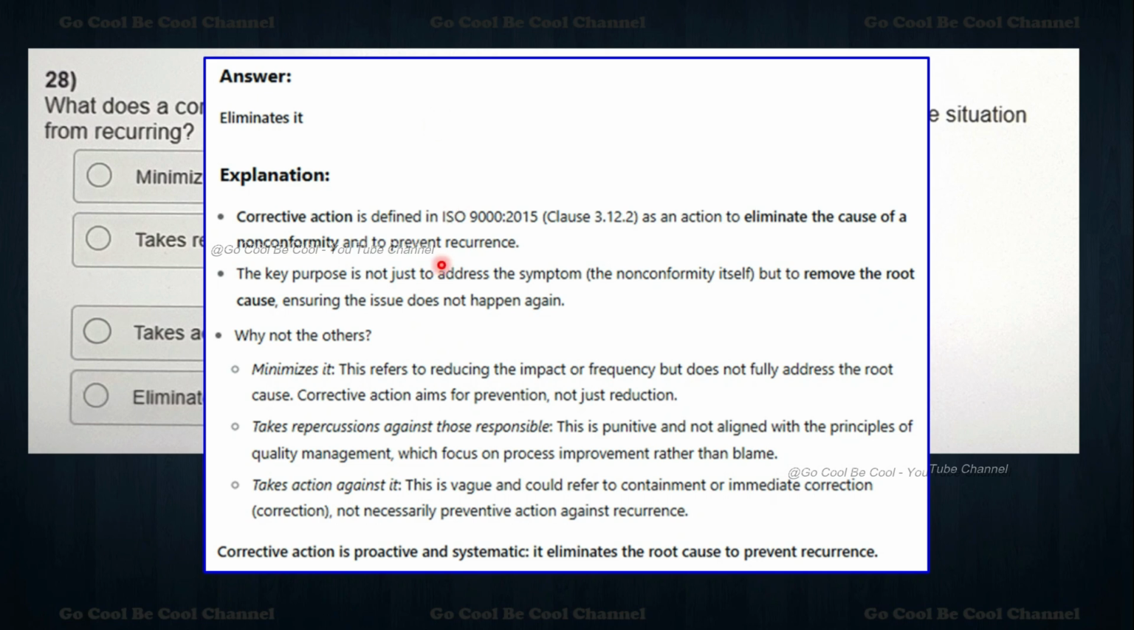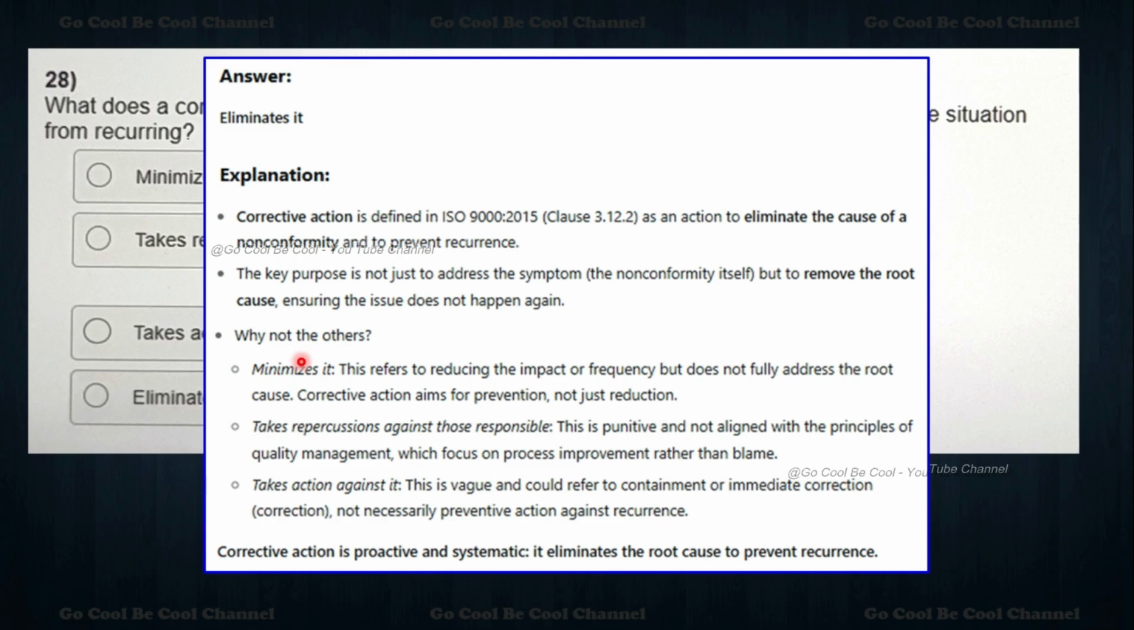So corrective action is defined in 9K as actions to eliminate the cause of the non-conformity and prevent recurrence. So that is what the main focus is supposed to be. The key purpose is not just to address the symptom, the non-conformity itself, but to remove the root causes, ensuring the issue does not happen again.